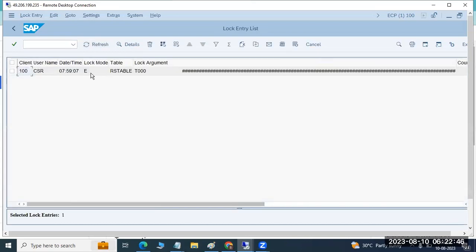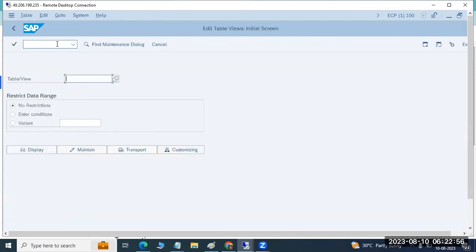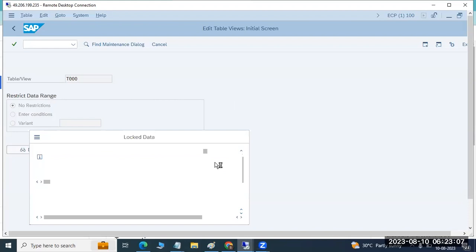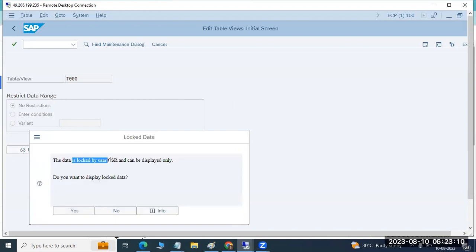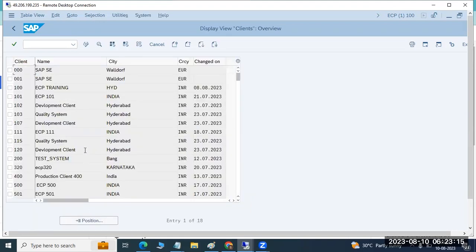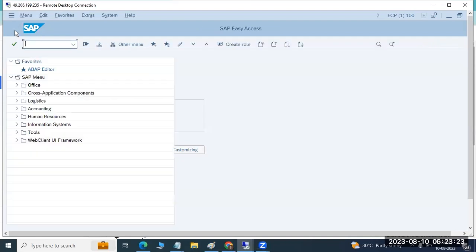You can see one lock entry is available, an exclusive lock. This is the table, the lock argument, T000 table. So he is doing something in the system. If I go to the SM30 transaction code, maybe T000, then we can see it is locked. See here, the data is locked by CSR and can be displayed only. That means I cannot make any changes in the system now. I cannot go ahead and create anything in the system now. Why? Because he has locked it.